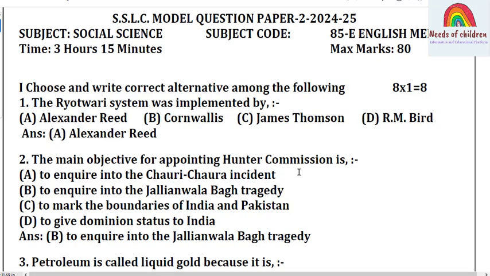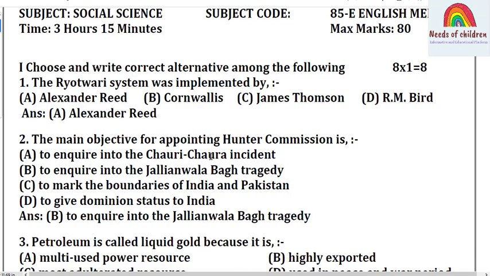It is from history, the impact of British rule in India. The 4 options: Option A, Alexander Reed. Option B, Cornwallis. Option C, James Thompson. Option D, R.M. Byrd. And the right answer for this is option A, Alexander Reed. And the second one: the main objective for appointing Hunter Commission is. Okay students, this is the question.